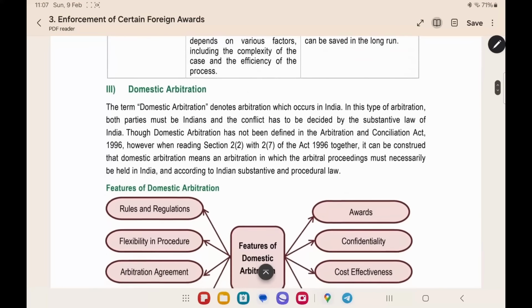And then the next type of arbitration is domestic arbitration. What is a domestic arbitration? We already saw in the basics of arbitration chapter. This is a domestic arbitration which occurs in India. The place of arbitration is in India. Then it will be a domestic arbitration.